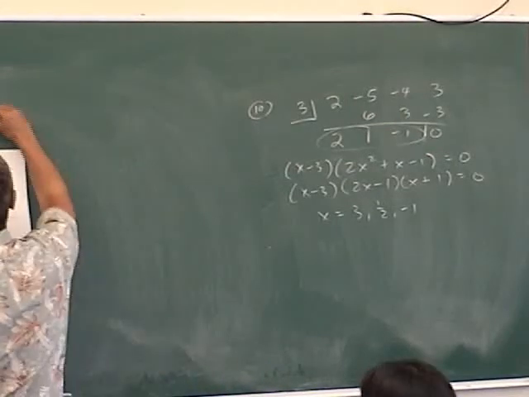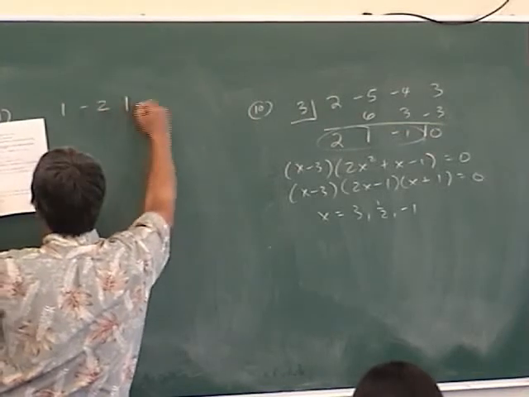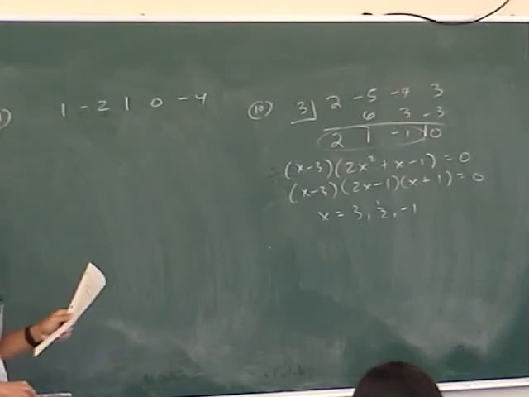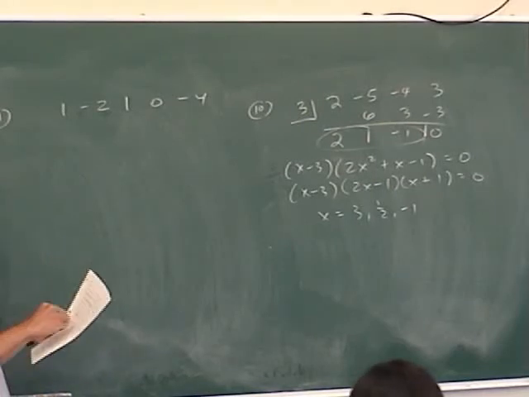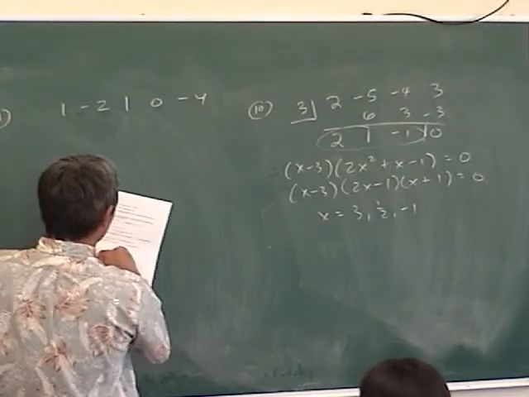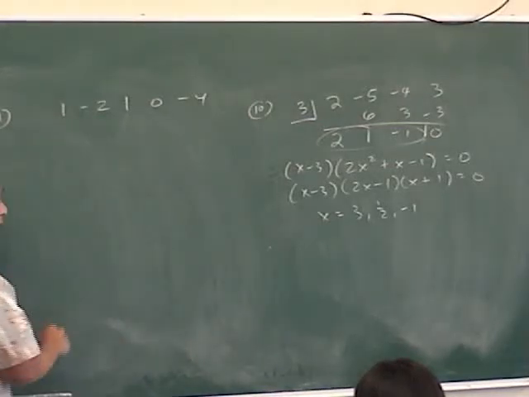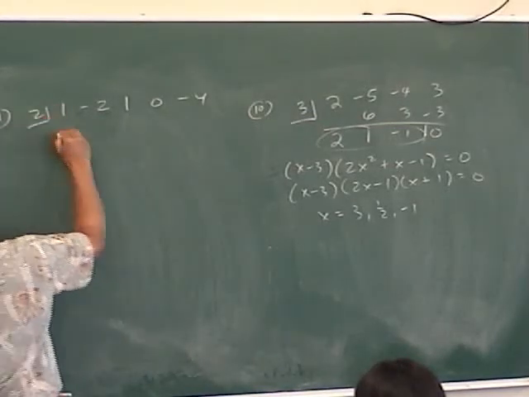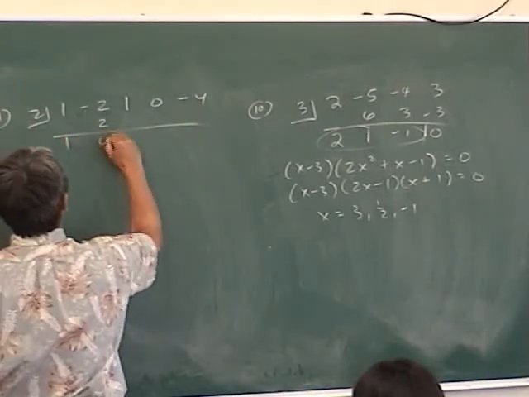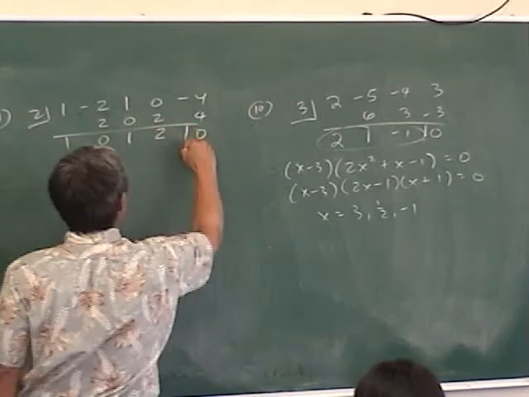Now number 11, you have to do it 2 times. So let's write down the 1, negative 2, 1. Okay, did you guys forget to put the 0? That's my question. Did you forget to put the 0? No, because I'm just copying it off the board now, Mr. Park. Okay, which one you want to do first, negative 1 or 2? Why do you pick the wrong one every time? Okay, no, let's do the long way. No, it's not long. 1, 2, 0, 0, 1, 2, 2, 4, 0. See, it better be 0.